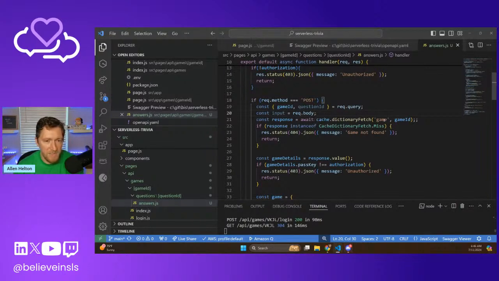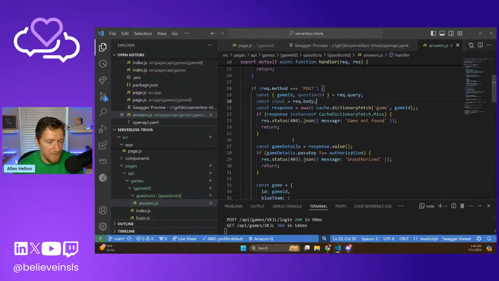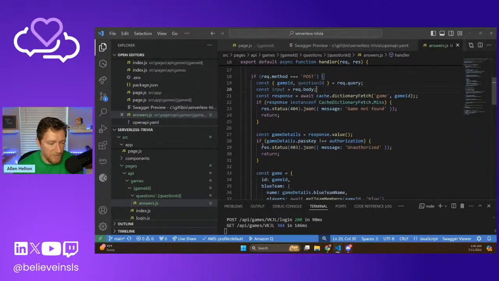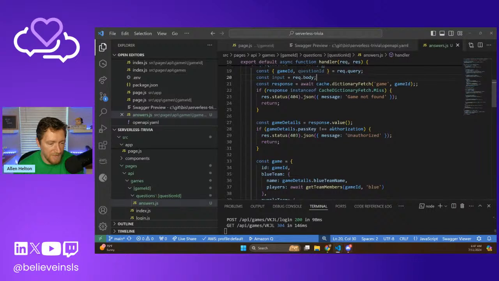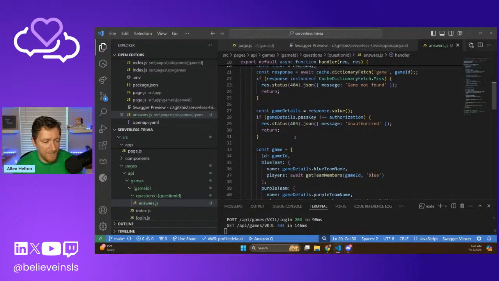This is out of the cache. The game is cached for an hour. We're going to fetch that. If we don't find it inside of the cache, we're going to return a 404, which makes sense, not found. Then we're going to validate that authorization key that was passed in as a header. So basically the password is saved onto the game. If that doesn't match the value that's being passed in as our token, we're going to return a 403.